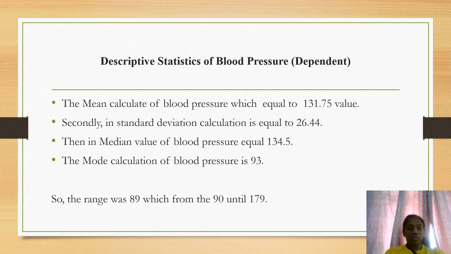Here is the descriptive statistics of blood pressure. The calculations we are going to do are mean, median, standard deviation, and mode, which I already did for every column. First I'm going to talk about blood pressure. The mean of blood pressure is 131.75. The standard deviation is 26.44, the median is 134.5, and the mode is 93, which is a repeated number in the table that I chose for the assignment.